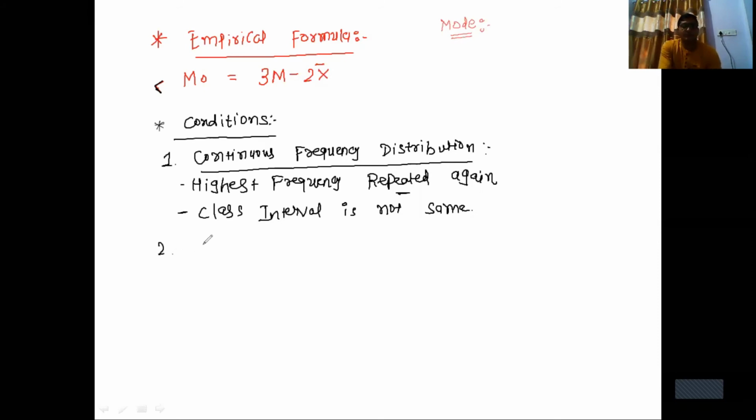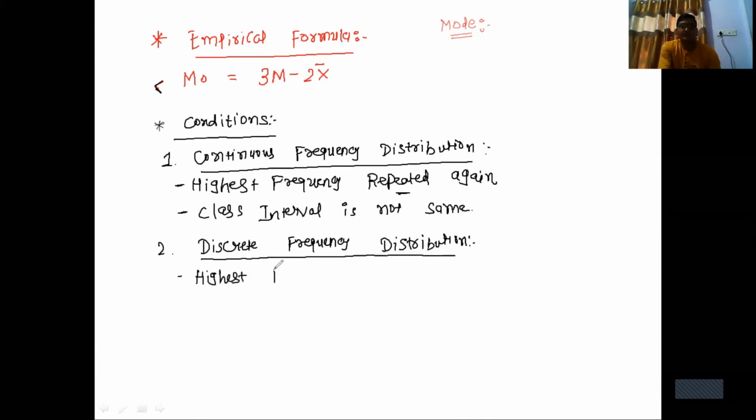Second, for a discrete frequency distribution, it is the same condition, only the first condition, that is highest frequency repeated again.